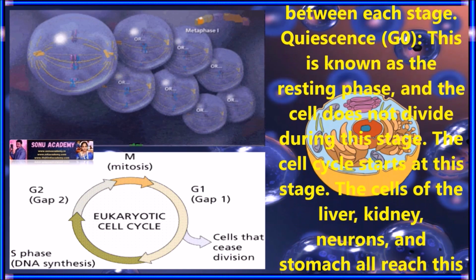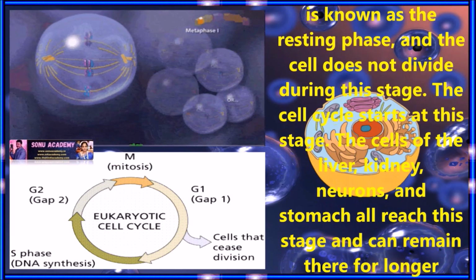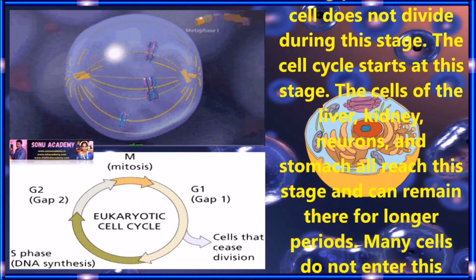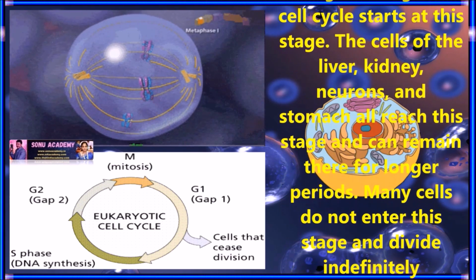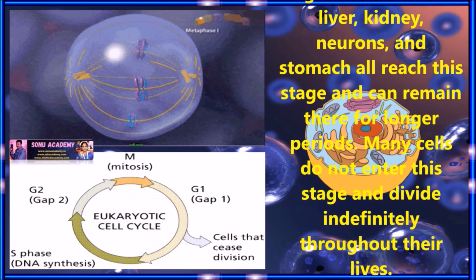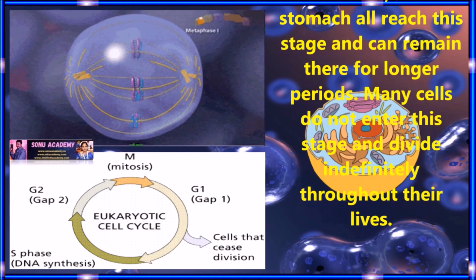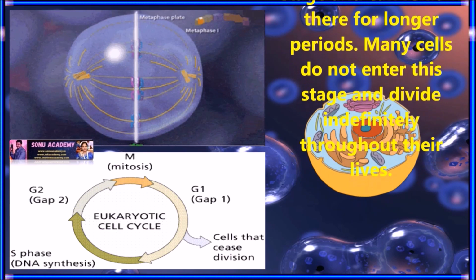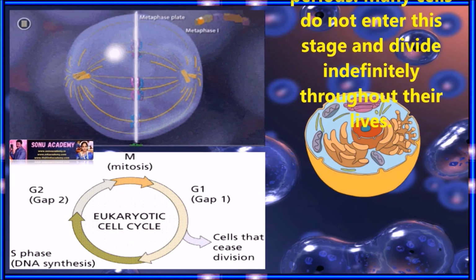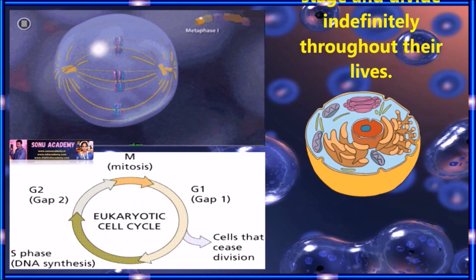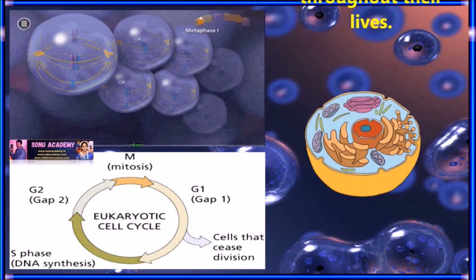Quiescence. This is known as the resting phase, and the cell does not divide during this stage. The cell cycle starts at this stage. The cells of the liver, kidney, neurons and stomach all reach this stage and can therefore remain in it for longer periods. Many cells do not enter this stage and divide indefinitely throughout.